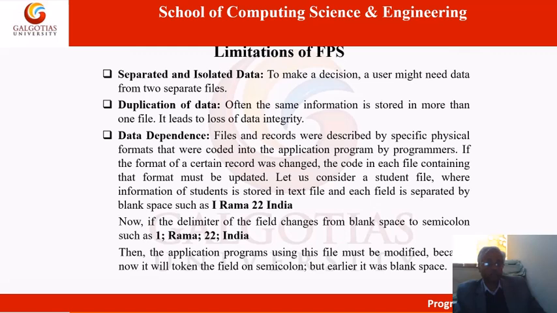So let us consider a student file where information of a student is stored in a text file and each field is separated by a blank space, such as 1 Rama 22 India. Now if the delimiter of the field changes from blank space to semicolon, such as 1;Rama;22;India, then the application program using this file must be modified. Because earlier only a space was there, now the separator is semicolon.